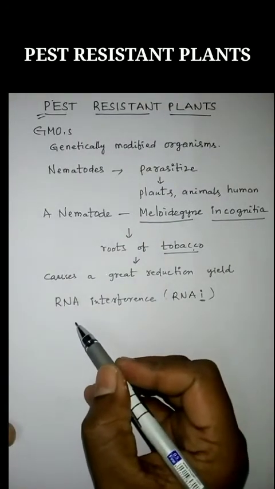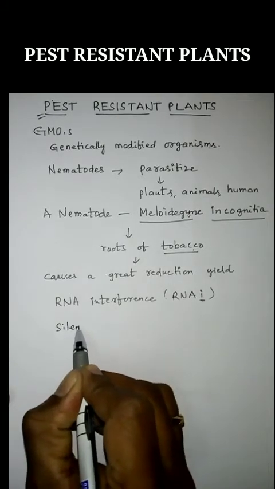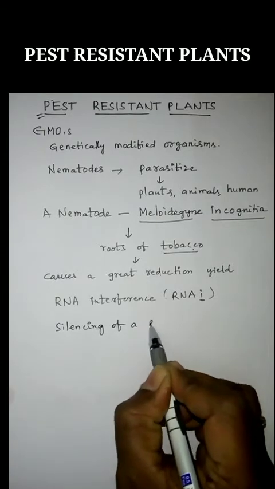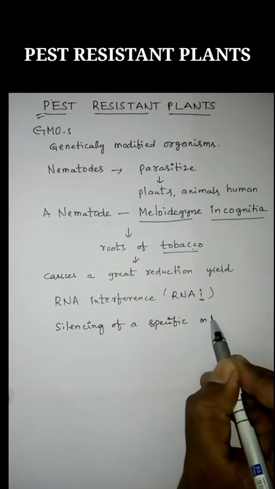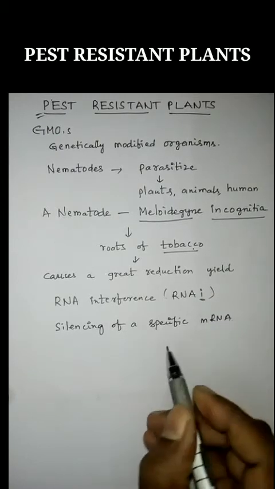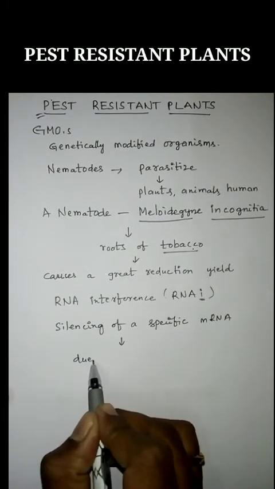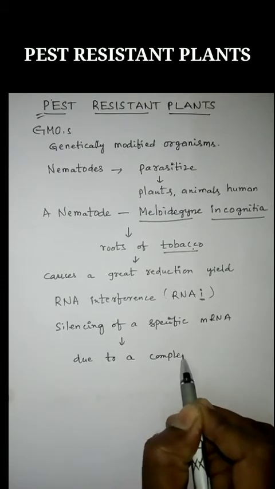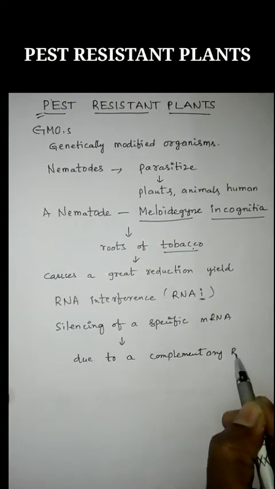This RNAi involves silencing of a specific mRNA due to a complementary RNA molecule.